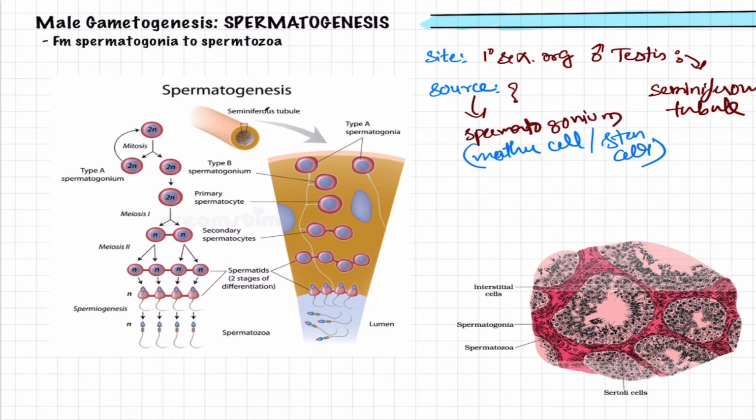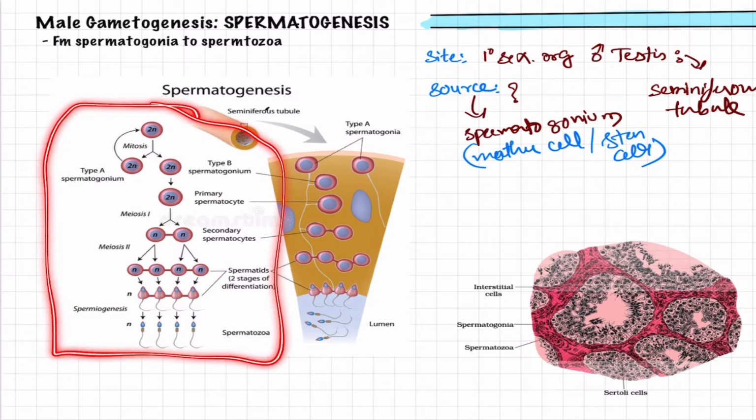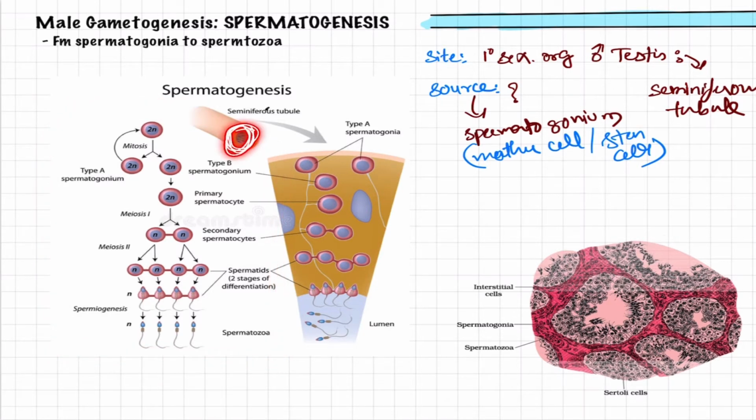My dear friends, let us now go into the actual flow chart so that we can understand better. As you are seeing here, this is the seminiferous tubule. If you take a section of the seminiferous tubule and enlarge it, this is how it looks. The inner part is the lumen, and this is all the lining epithelium.